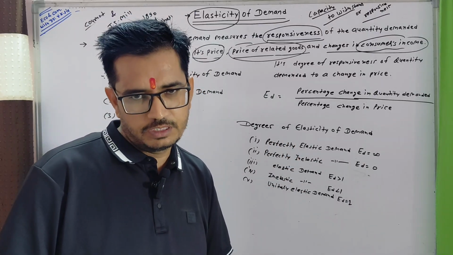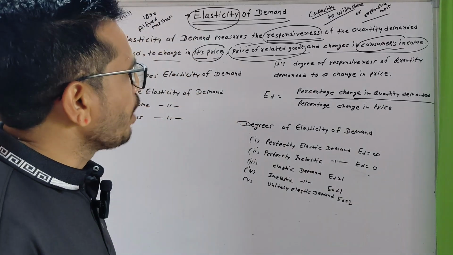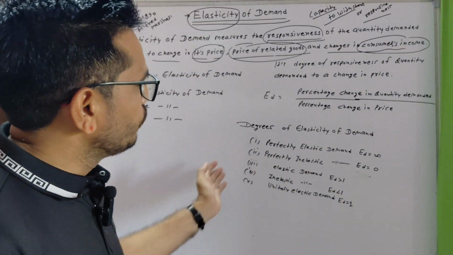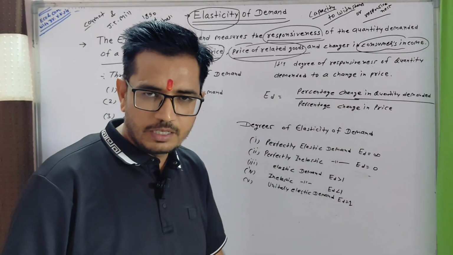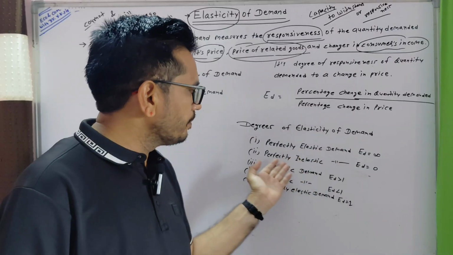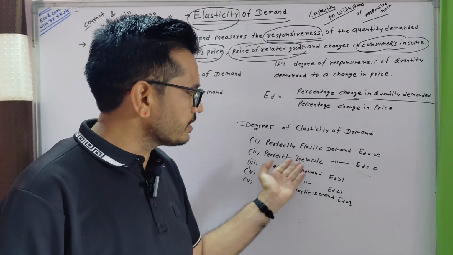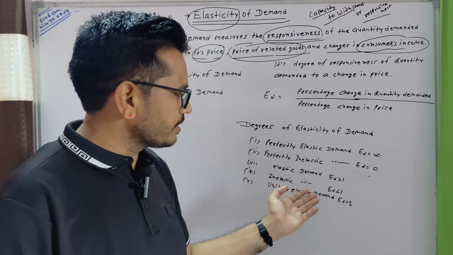That is equal to, we can say, five types of degrees: perfectly elastic demand, perfectly inelastic demand, elastic demand, inelastic demand, and unitary elastic demand.